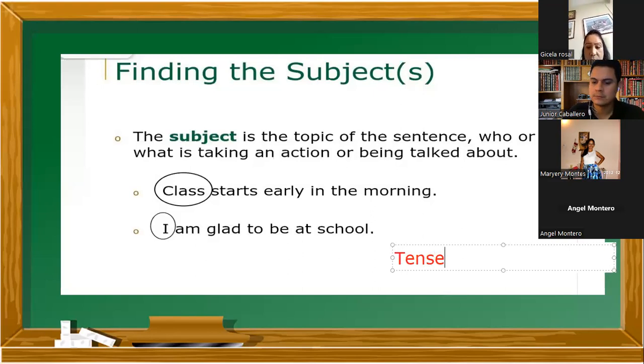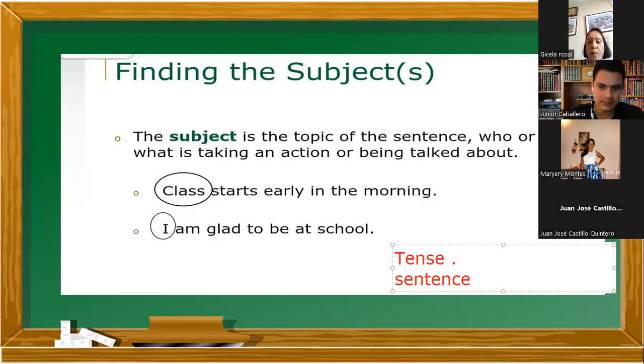Sentence is oración. But tense, what's the meaning of tense? I want you to participate. Tense is tiempos verbales, right? Tiempo verbal. So if I say present tense, that means tiempo presente. If I say past tense, pasado, and so on.